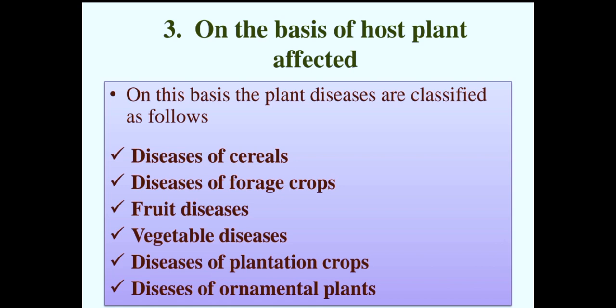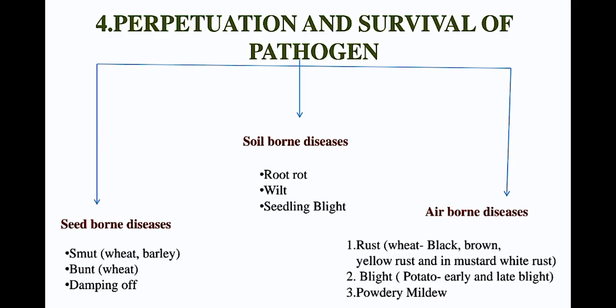Third classification: on the basis of host plant affected. Different pathogens cause different diseases in different crops. There are different hosts, like diseases of cereal crops, forage crops, fruit diseases, vegetable diseases, plantation crop diseases, and ornamental plant diseases. Fourth one, on the basis of perpetuation and survival of pathogen. There are three types: soil-borne, seed-borne and airborne.